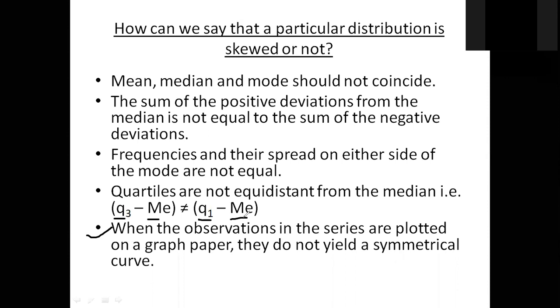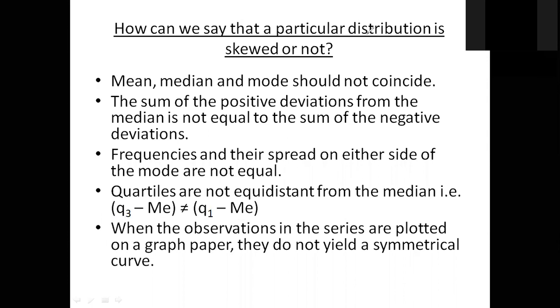Okay, সুতরাং skewness calculation সময়, if you can get mean median mode, so it is most easy. You can check mean median mode same কিনা, যদি same নয়, it is guaranteed skewed distribution. Otherwise, if there is quartile deviation like Q1, Q3, Q2 given, then you calculate like this. Case number 3, case number 4. If that is not equal, then you can say they are skewed. এগুলো বেসিক্যালি এই যে পাঁচটা পয়েন্ট আছে, there is nothing but checking whether a data set is skewed or not.